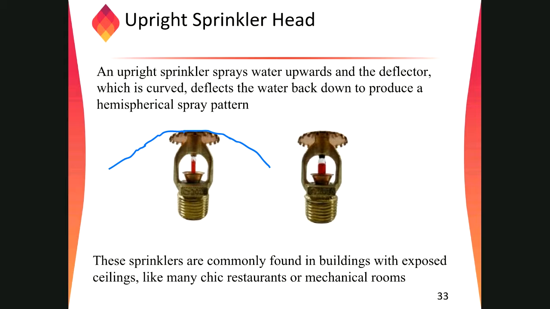To avoid that, we use the upright system in most of these ceilings. If you are going to any supermarkets, like maybe Panda, or some malls, some malls don't have a flat smooth ceiling, so they are using the upright sprinklers to avoid those kinds of issues. You got the difference between these two, right? Yes, my friend. Okay.